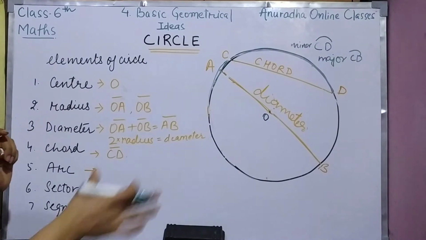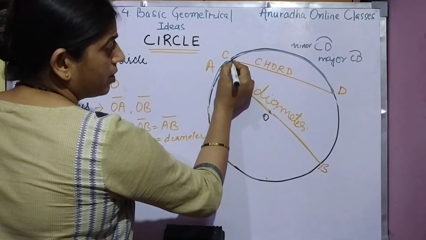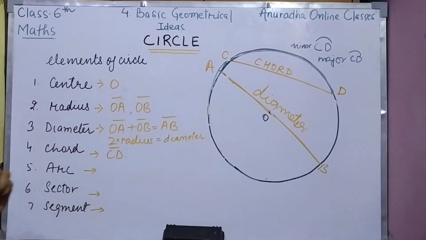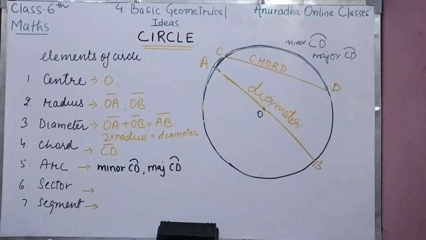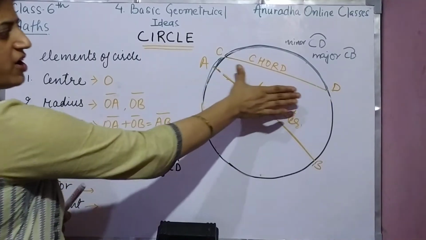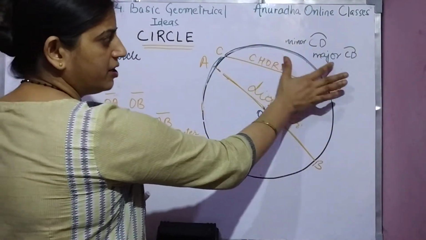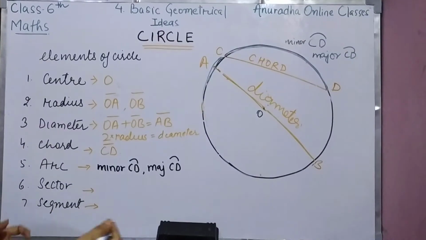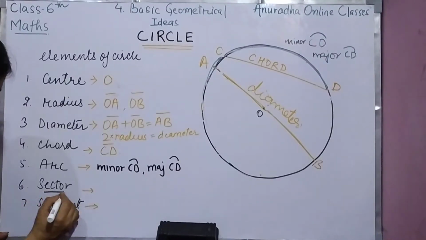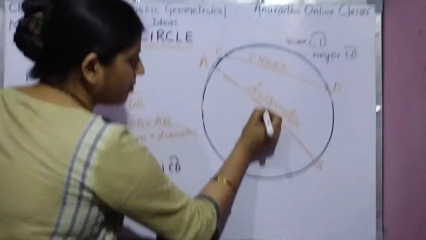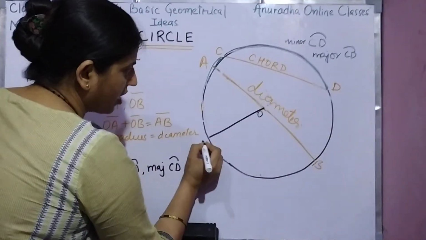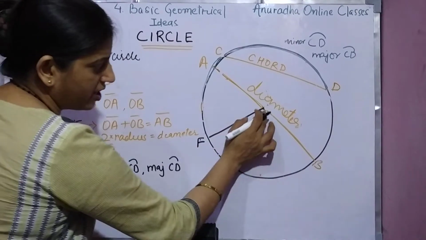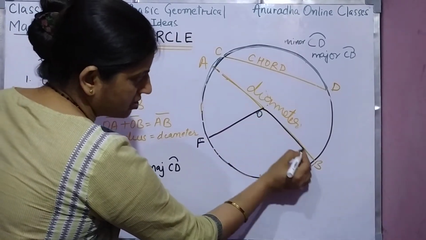Suppose children, here we have read chord, आपका minor arc, major arc, I have written here minor arc and major arc. इसके बाद हम लोग आते हैं, next is what is given? Sector. Sector means if we are having this one radius, suppose I have taken it F. So OF is one radius and OB is one another radius, right?